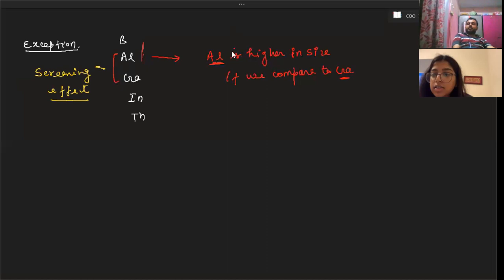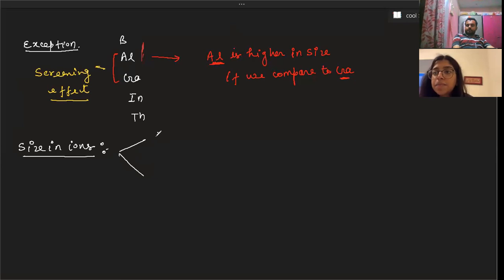Now, beta, we come to size in ions. Varuska, can you tell me what ions are? Sir, ions are the charged atoms, like the cation and the anion. So cation is positive and anion is negative. Very good. Now we come to the size in ions, beta.